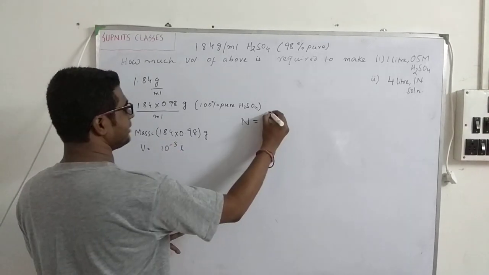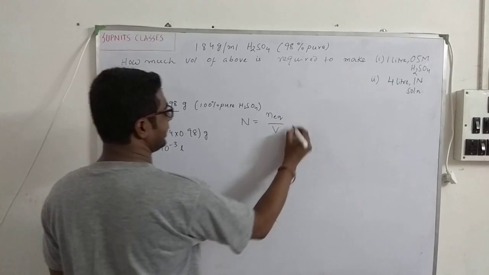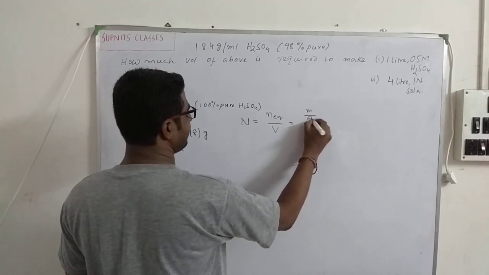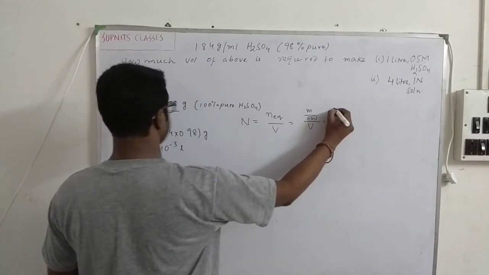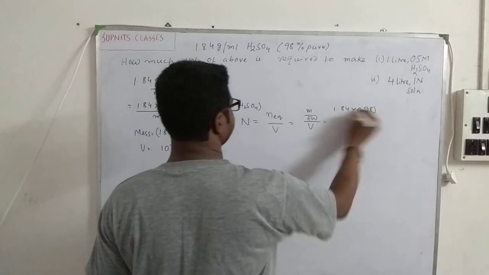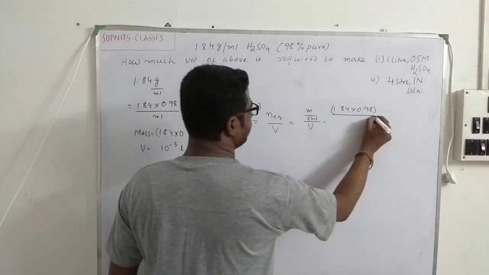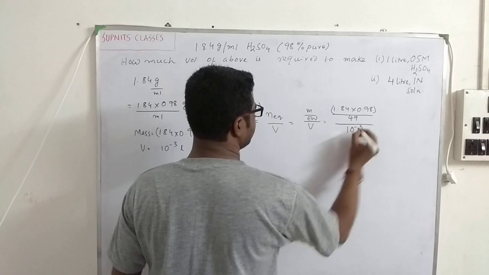So, this is basically N equivalent by volume in liters. N equivalent is mass by equivalent weight or equivalent mass, divided by volume in liters. So mass is 1.84 into 0.98. Equivalent weight we know it is 49, and the volume is 10 to the power minus 3.